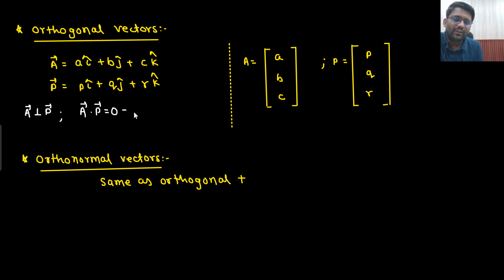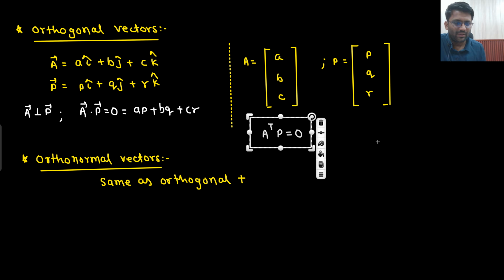The dot product will be A into P plus B into Q plus C into R. What the dot product represents, I am not going to tell now. I will directly write down that the dot product will be simply A transpose into P. Sir, why is that so? I don't know why is that so. That should be equivalent to 0.